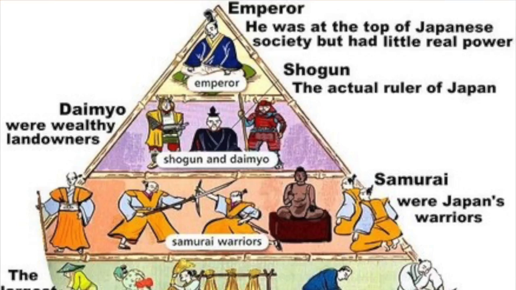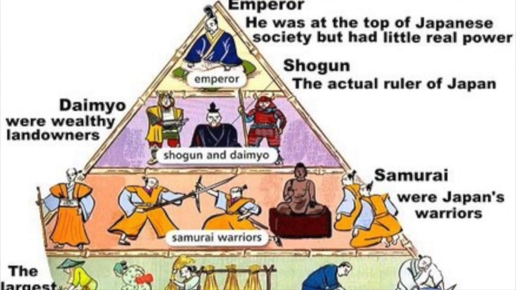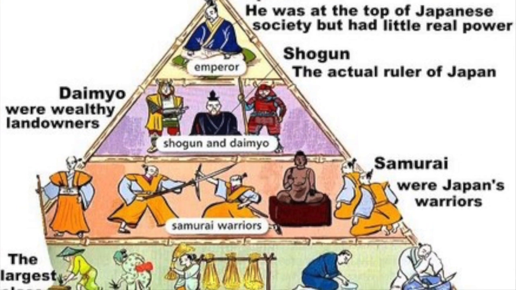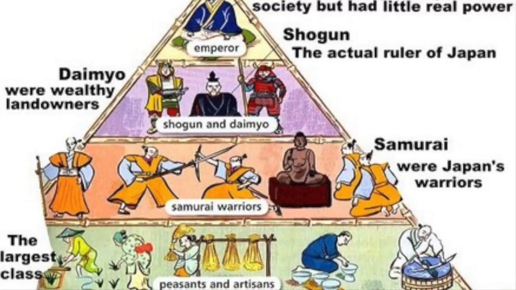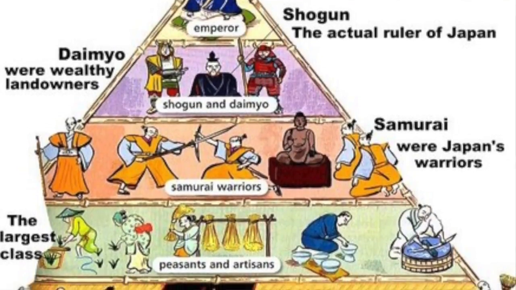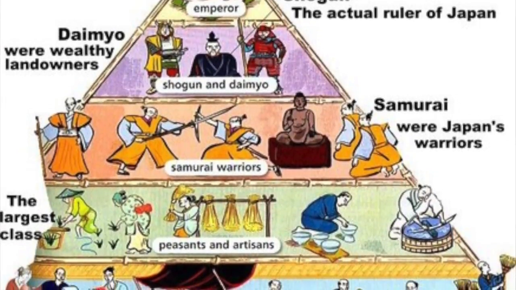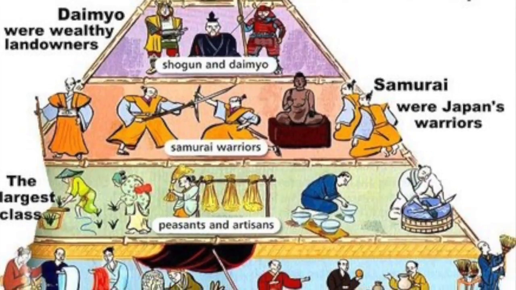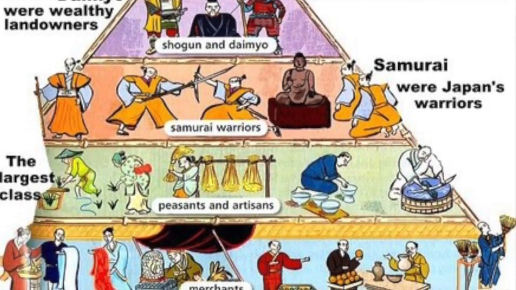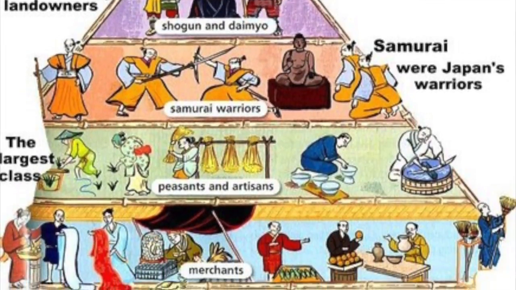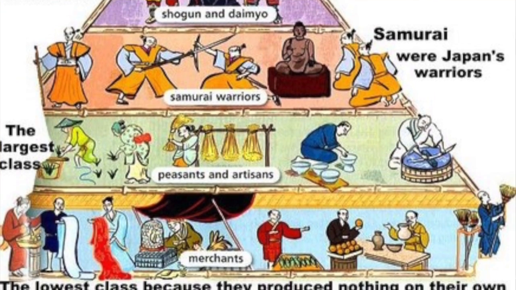In English-speaking countries between 1850 and 1900, the working class grew incredibly. Japan had a rigid Tokugawa class system, and as you can see here, the emperor was at the top of the social hierarchy, but he didn't really have any real power, kind of like the Queen of England. The shogun was the real ruler of Japan. The daimyo were the wealthy landowners, below the shogun. The samurai were below them, the peasants were below them, and the merchants were the lowest class.